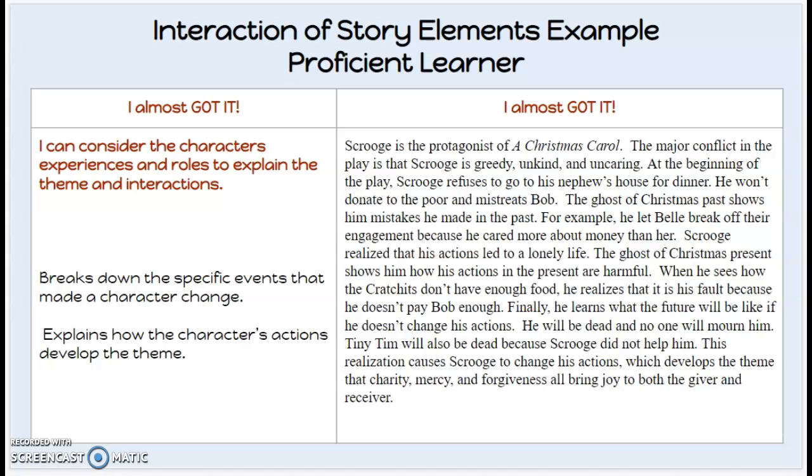So this student is going a little bit farther and including the characters' experiences and how they may have helped develop the theme over time. What did this character experience? Okay, so we'll read an example from Scrooge again, but think about Odin.